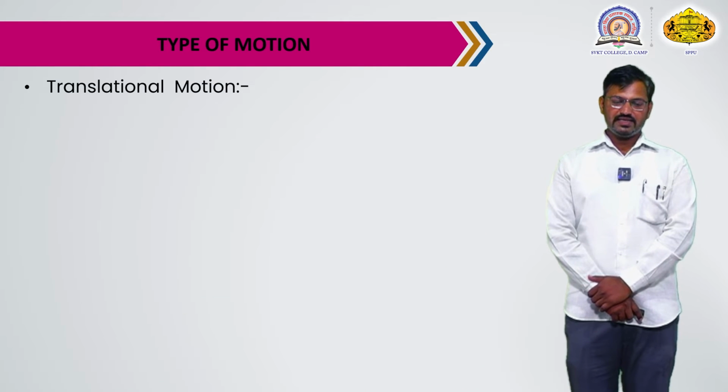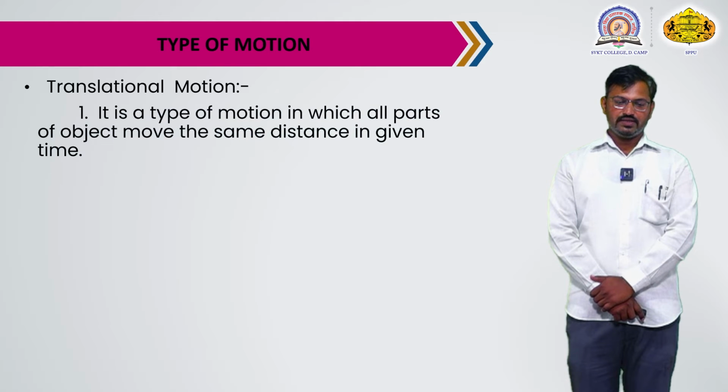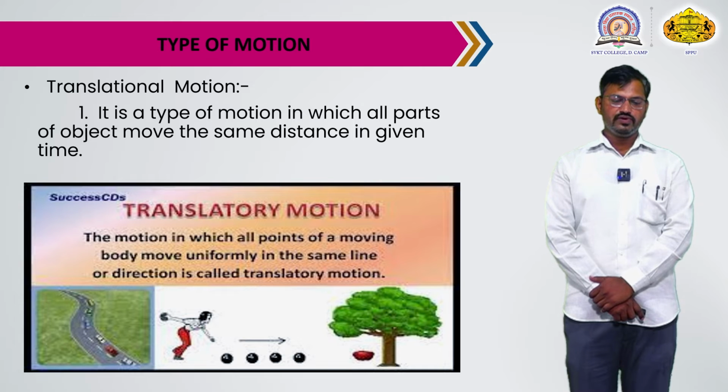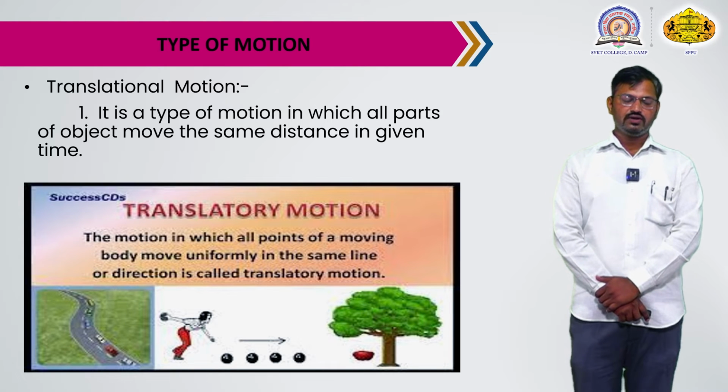Next, translational motion. It is a type of motion in which all parts of the object move the same distance in a given time. In translatory motion, all points of the moving body move uniformly in the same line or direction.